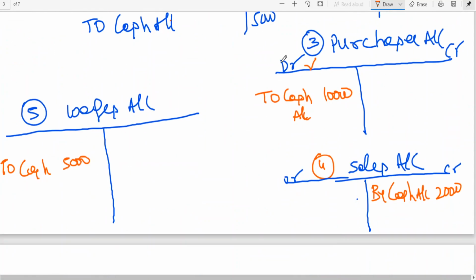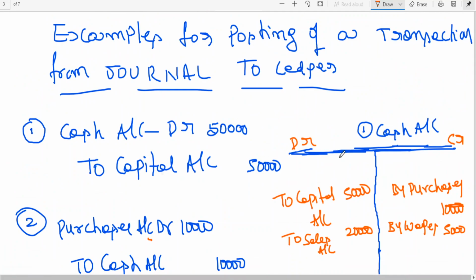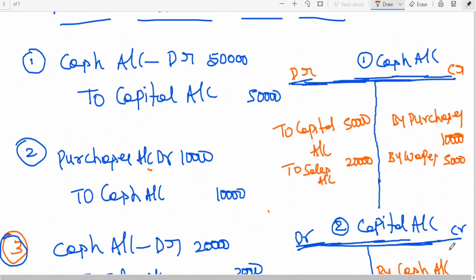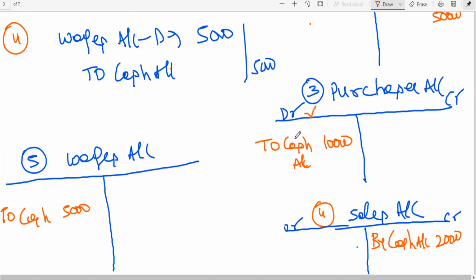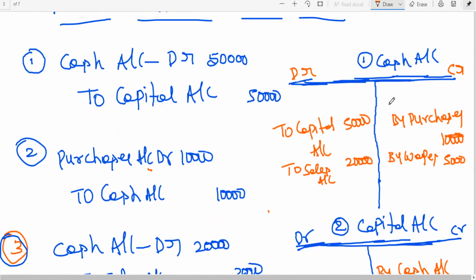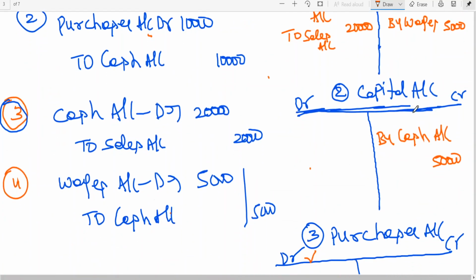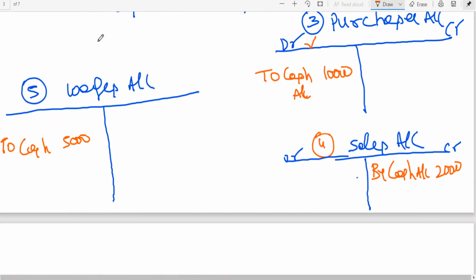So I think this is all about posting. I repeat once again for beginners. Cash account debit side I have written the opposite account, capital account. Similarly, capital account credit side I have written the opposite account, cash account. Purchase account debit side I have written the opposite account, cash, because purchase account has been debited. Cash account credit side I have written the opposite account. Wages account debit side I have written the opposite account.